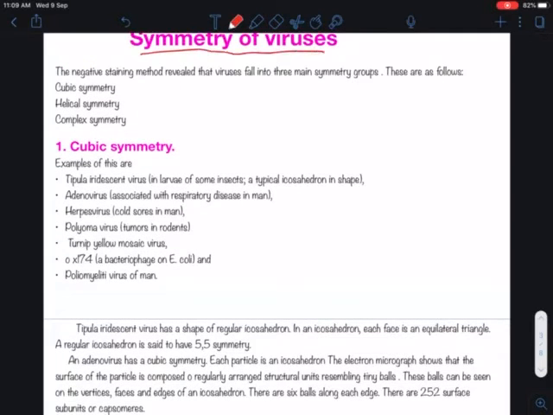Now we will come to the symmetry of viruses. The negative staining method revealed that viruses fall into 3 main symmetric groups. First of all, we will see what the negative staining method is.